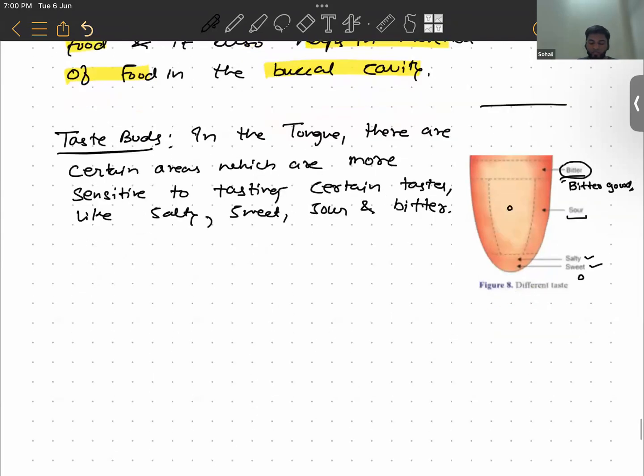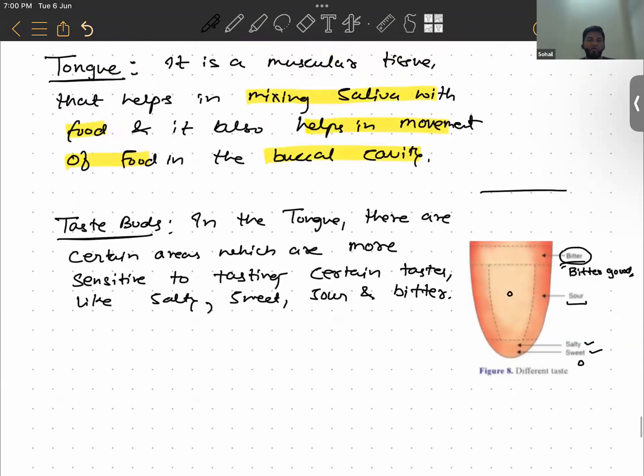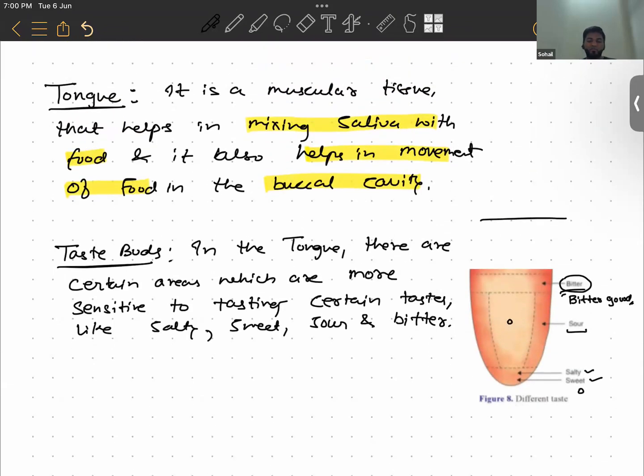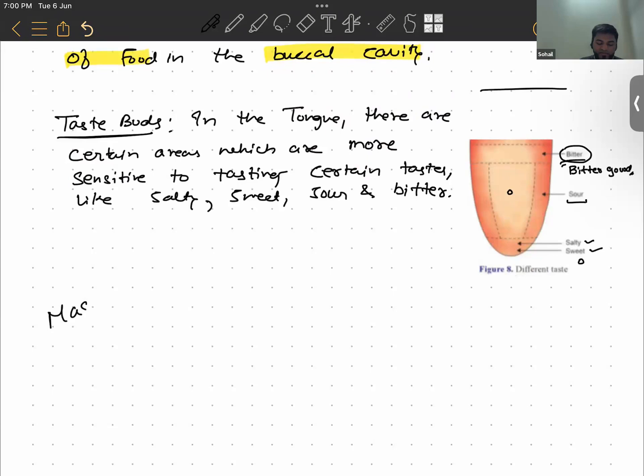All right. So now we have basically talked about the tongue and teeth here, which help in the mastication of food. Remember this term, mastication? We have discussed this term in previous classes.